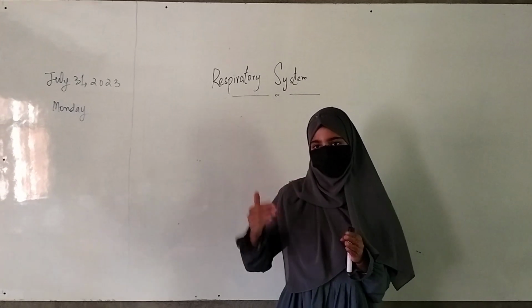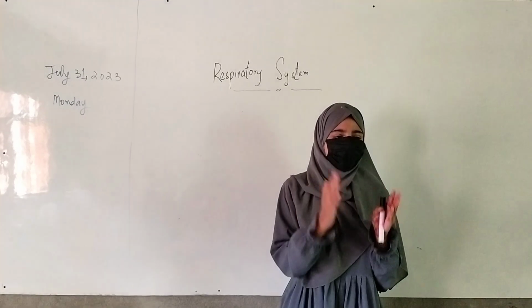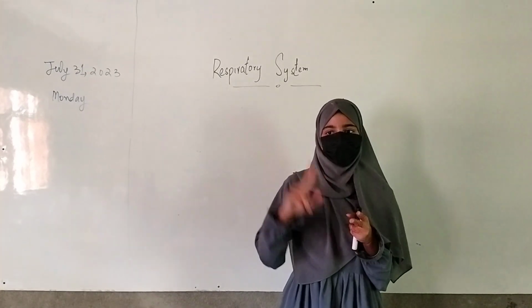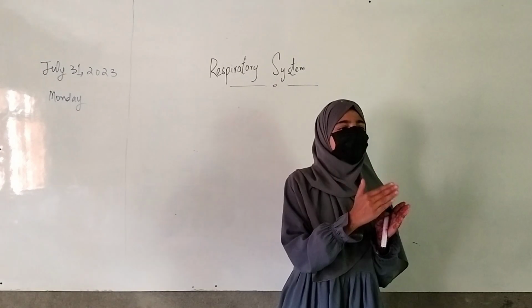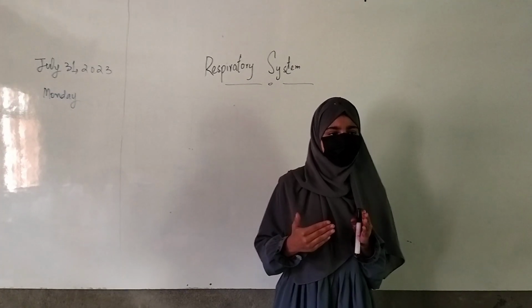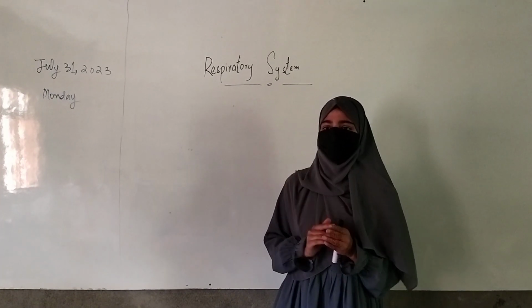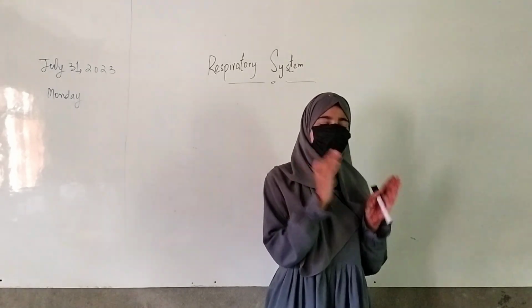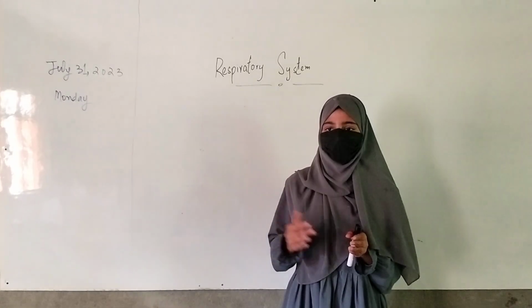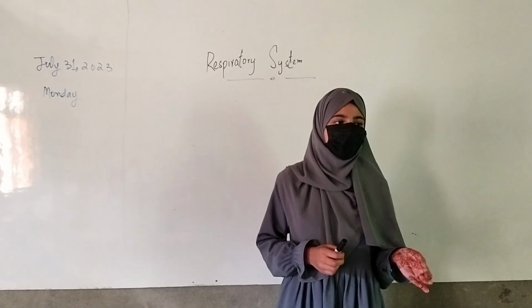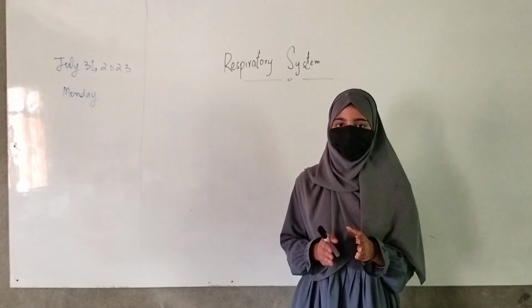First of all, breathing is a stage of respiration. Respiration takes place in two steps, that is breathing and cellular respiration. Thus we see that breathing is included in respiration. So what is respiration? Respiration is a biochemical process in which living cells combine oxygen and glucose, resulting in the formation of carbon dioxide, water and energy.